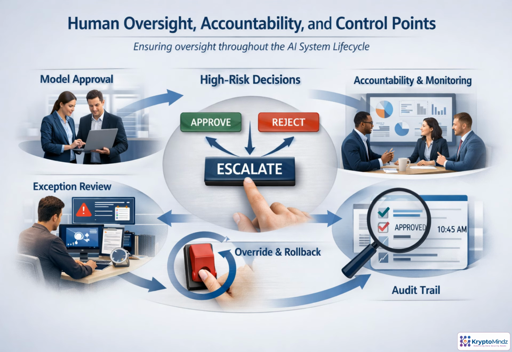Human oversight works best when it is built into the AI workflow from the start. Before a model goes live, someone must approve its purpose, data, risks, and operating limits. During use, higher risk outputs need thresholds that trigger review, escalation, or rejection rather than automatic action. Teams also need practical controls: override, rollback, suspension, and exception handling. Accountability means these controls have named owners, not vague committees. The evidence trail should show who approved decisions, when issues were escalated, how overrides were handled, and whether oversight reduced risk.